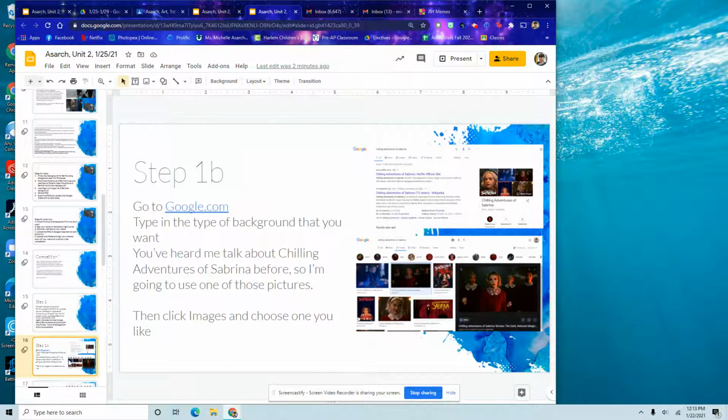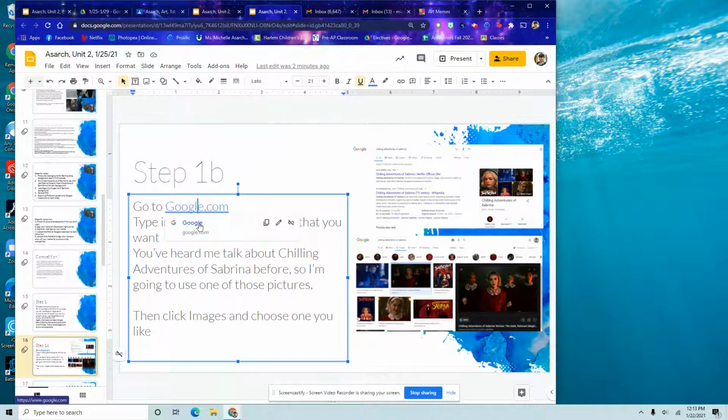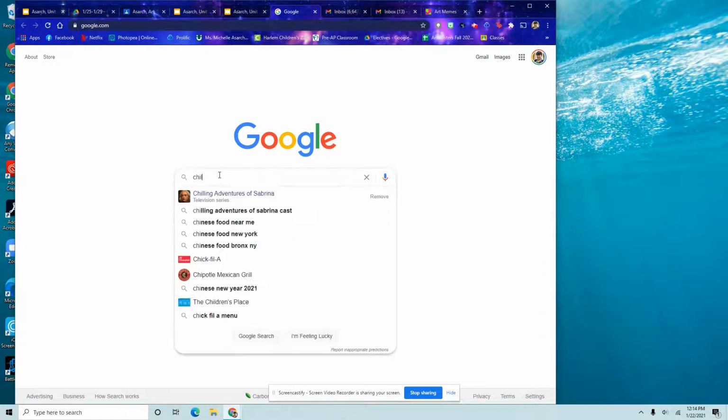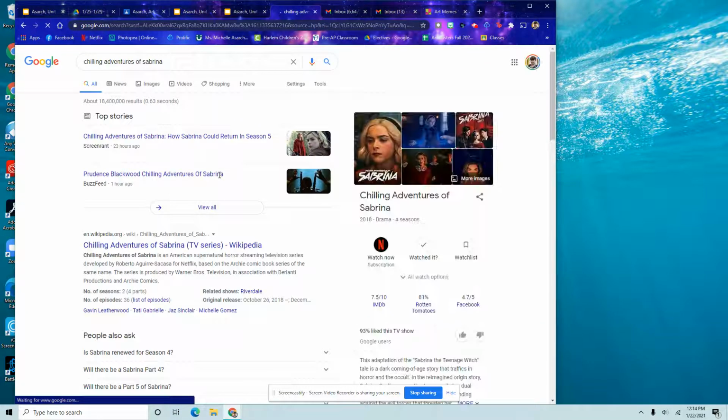So step 1B, we're going to find a new picture. So I'm going to go to google.com. I'm going to search for the new type of picture that I want for my Bernie meme. I have an idea in mind, and I'm going to use Chilling Adventures of Sabrina to get there. Your idea is going to be different than my idea.